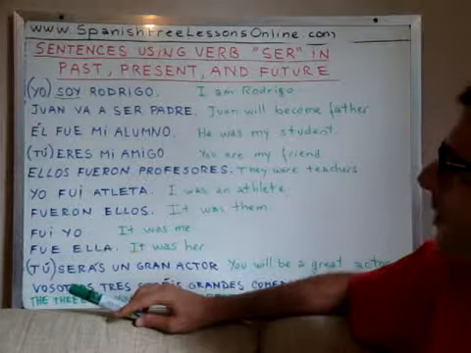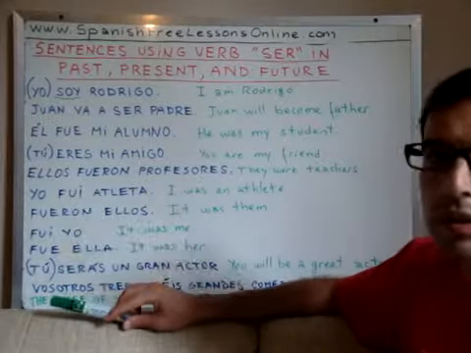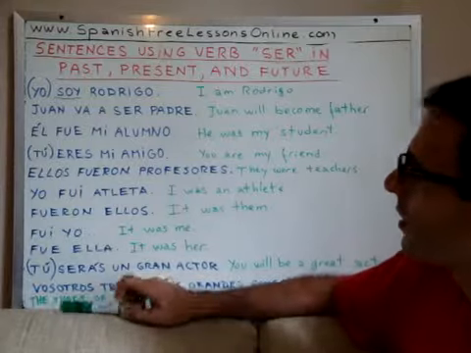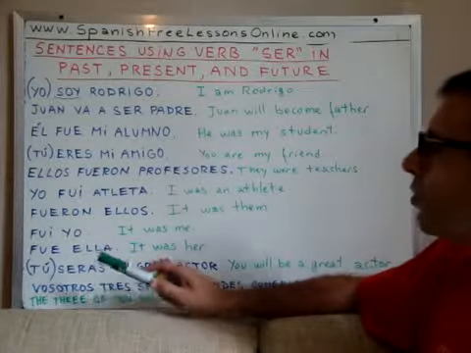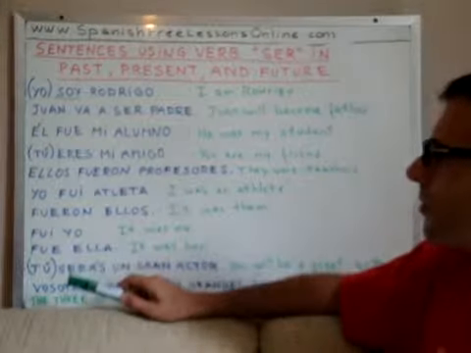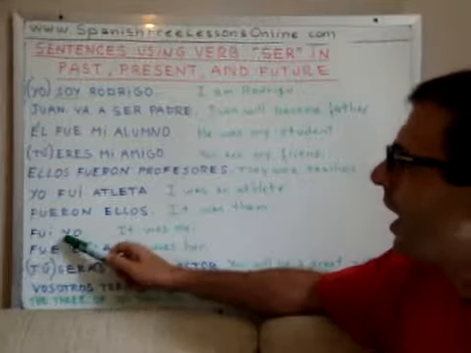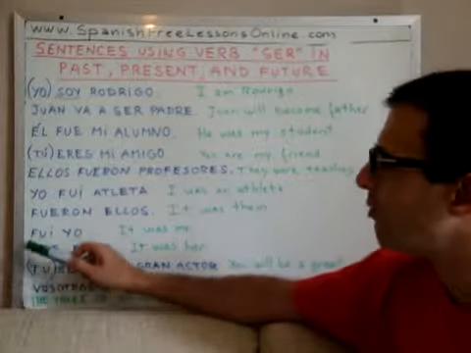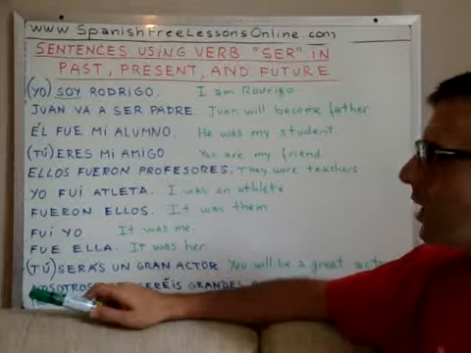And now look at this. This is the verb to be, ser, but with a different connotation. Look at this. Fueron ellos. This means it was them, right? Fui yo. It was me. If I say I was something, yo fui algo, but if I say fui yo, it was me. Fueron ellos, it was them.